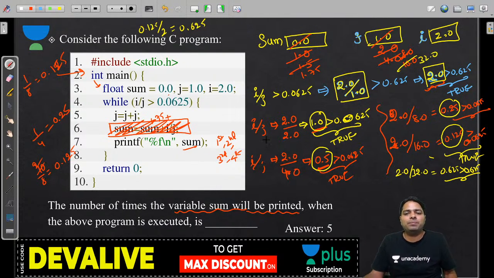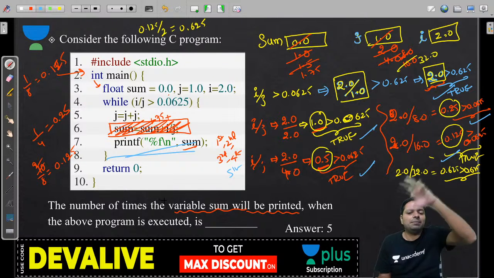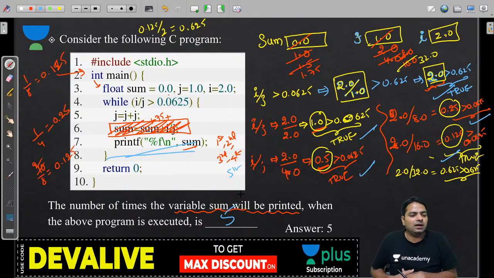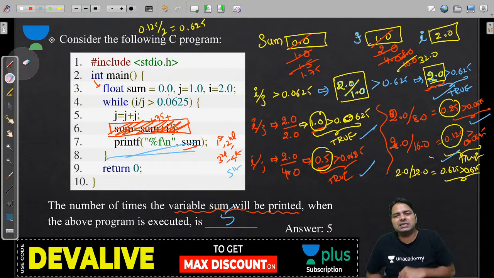How many times did we make it through? 1, 2, 3, 4, 5. Total 5 times this sum is going to be printed, and the 6th time it failed, so 5 times. Yeah, exactly. So you can understand, you don't need to do 1 by 4, 1 by 8, all these things, guys. It's a waste of time now.